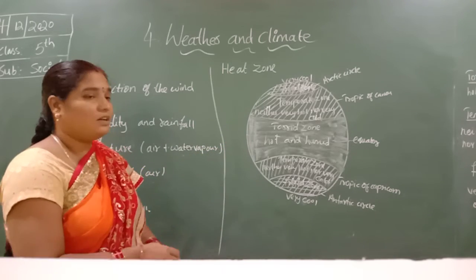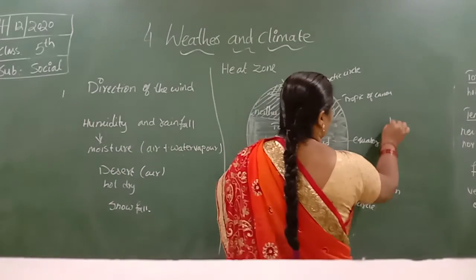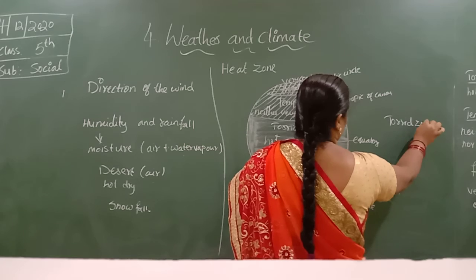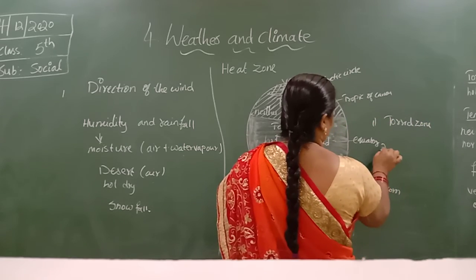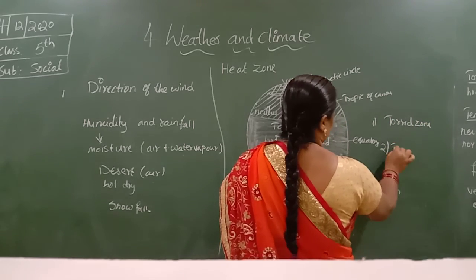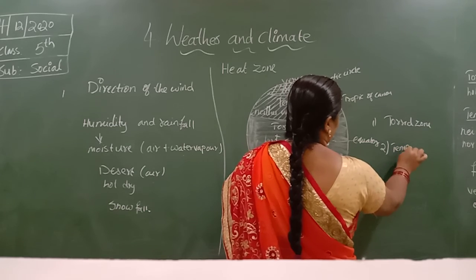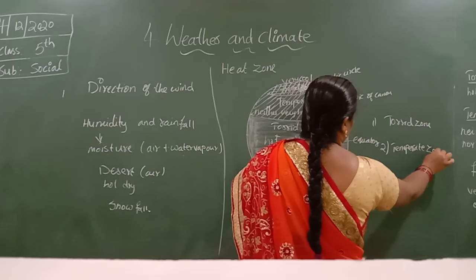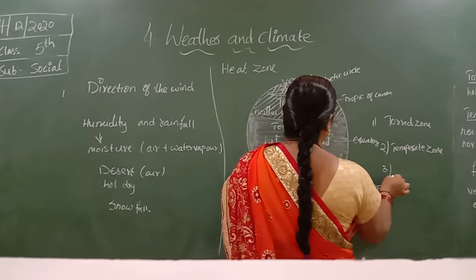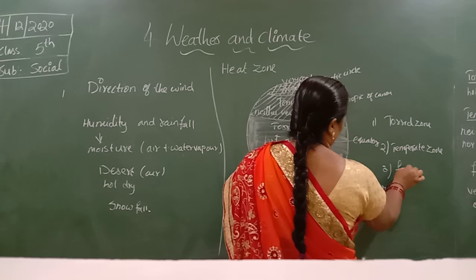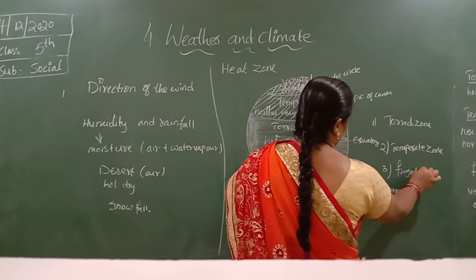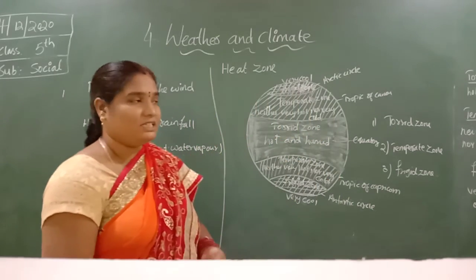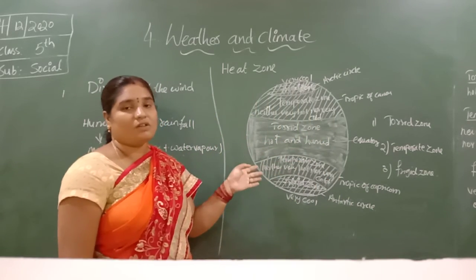What are the three different zones? First, the torrid zone, which lies in the equator. Second, the temperate zone, which lies in the Tropic of Cancer and Capricorn. Next, the third one, the freezed zone. These are the three types of heat zones on the earth.